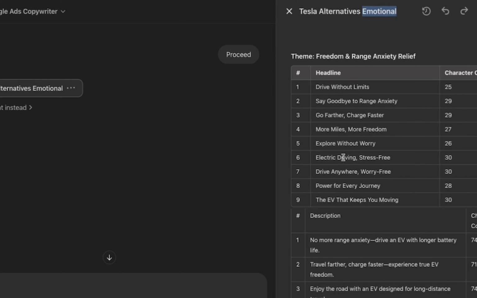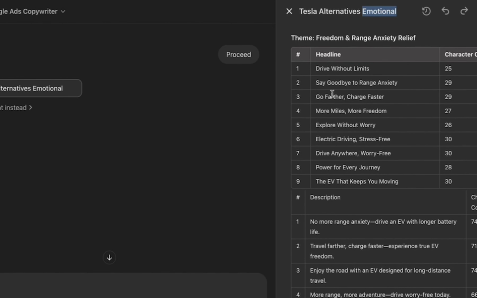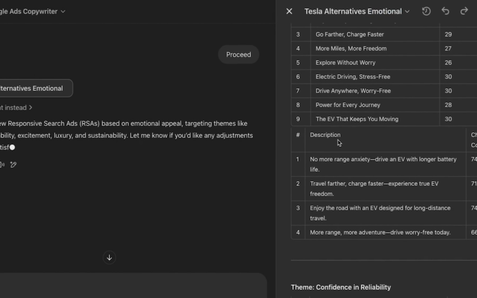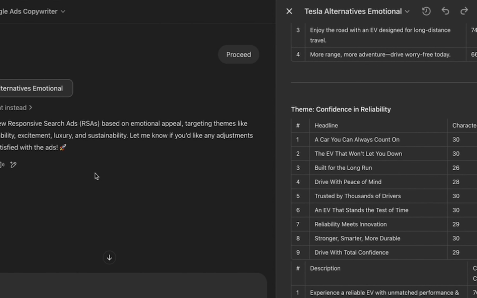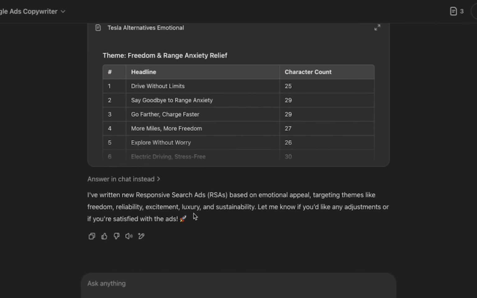So these are okay, but what's missing is actually the keyword itself, best Tesla alternative. So if you're gonna write these ads, what you might do is select a few of these headlines and mix it up with some of the prior written ads that actually have the keyword in them, okay? Now, that's pretty much it, but I like to do something further. So it's saying I've written new responsive search ads based on emotional appeal.